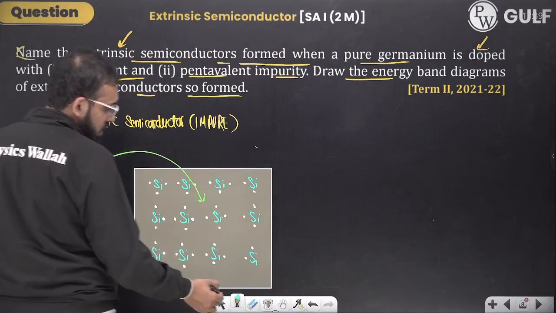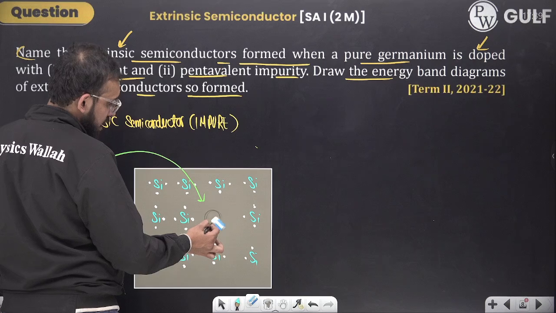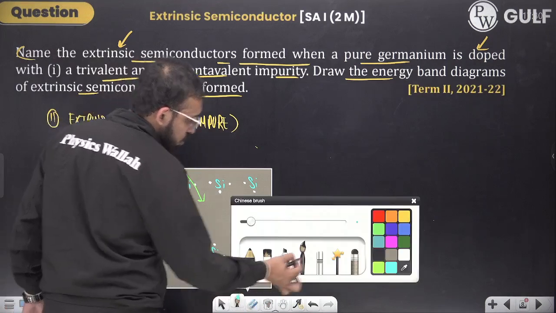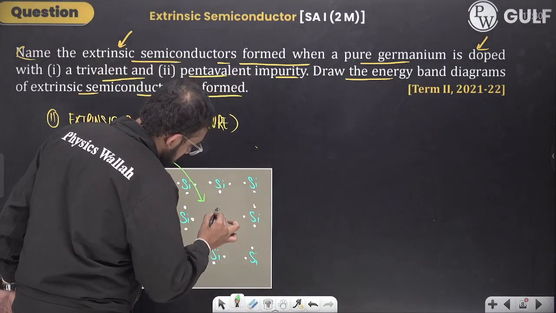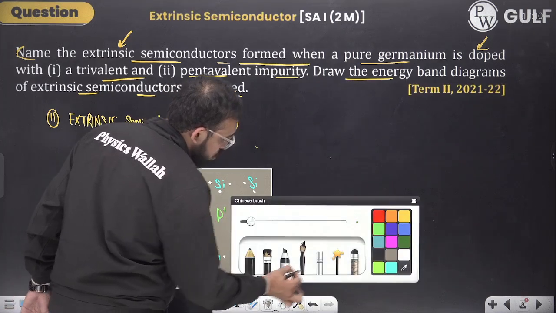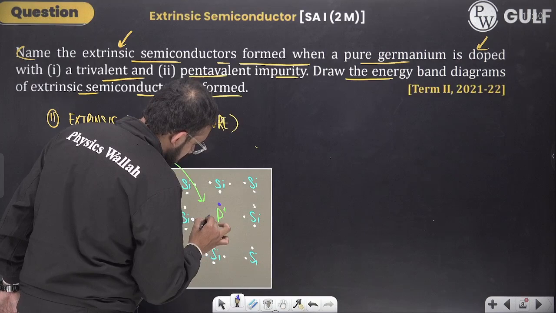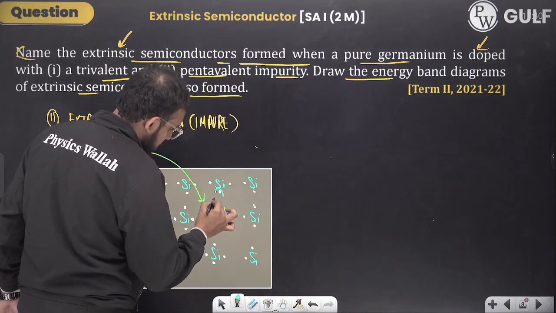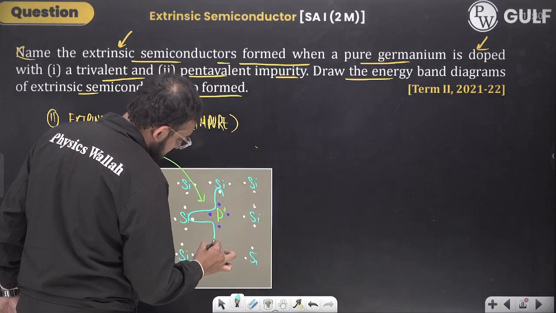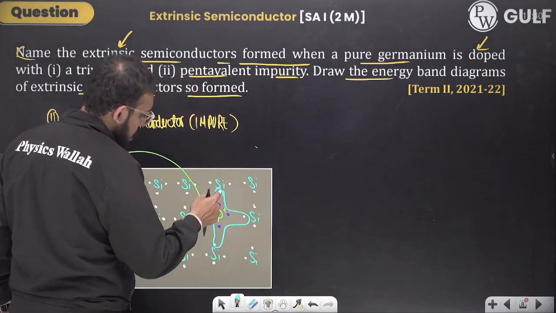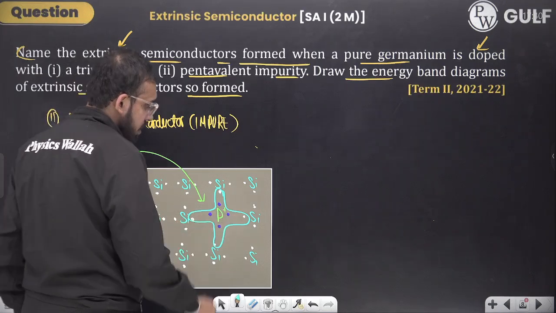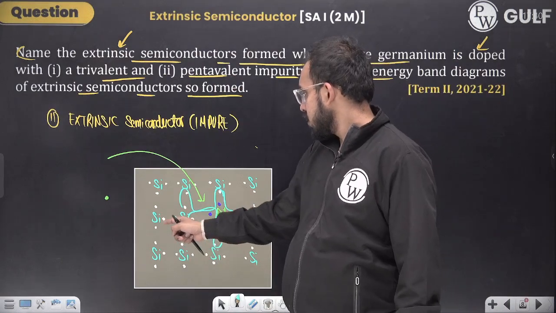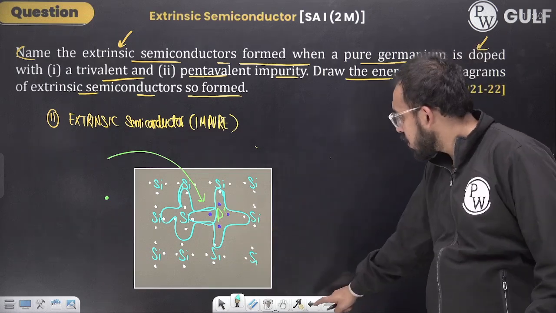Now this phosphorus is going to get added in this lattice and replace the silicon. In fact, phosphorus ion I should say. Phosphorus ion would be the better term. 1, 2, 3, 4. Now watch out carefully. Is it a covalent bond? Yes, it is a covalent bond. 1, 2, 3, 4, 5, 6, 7, 8. Here also it is going to form covalent bonds. 1, 2, 3, 4, 5, 6, 7, 8.